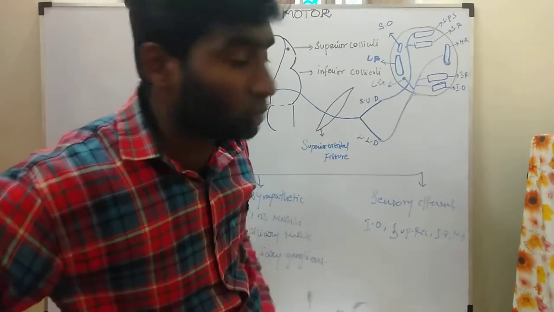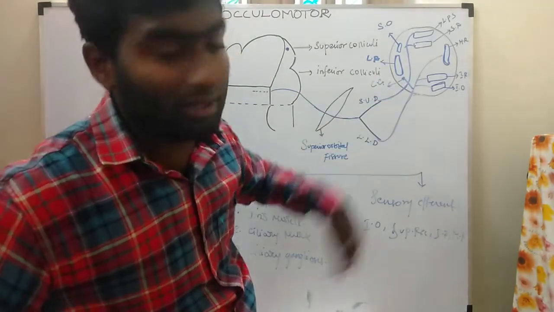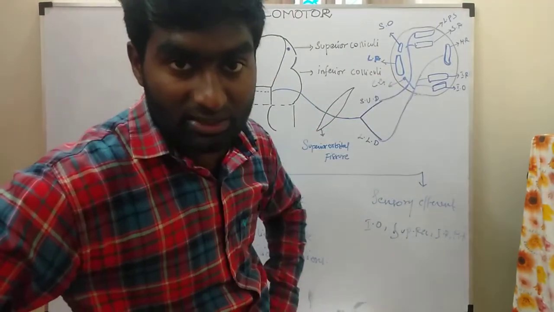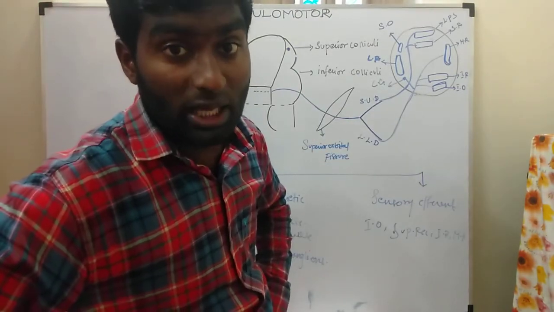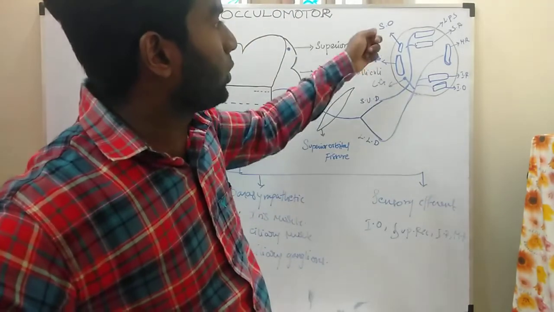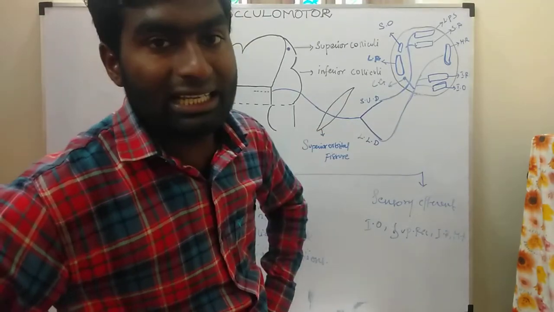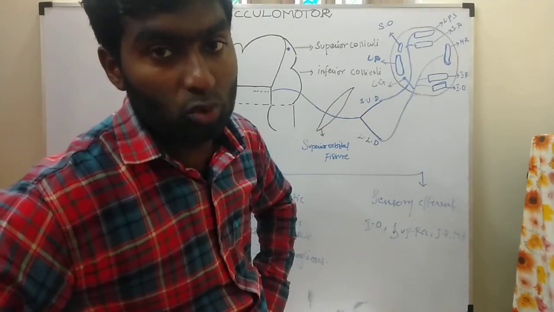So what about the two muscles, the superior oblique muscle and the lateral rectus muscle? The superior oblique muscle is supplied by the trochlear nerve. The lateral rectus muscle is supplied by the abducens nerve.